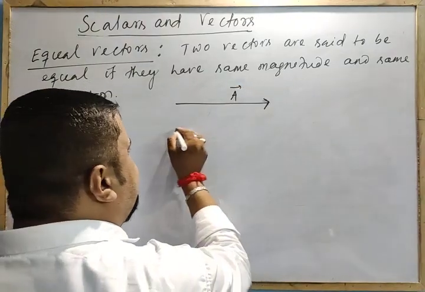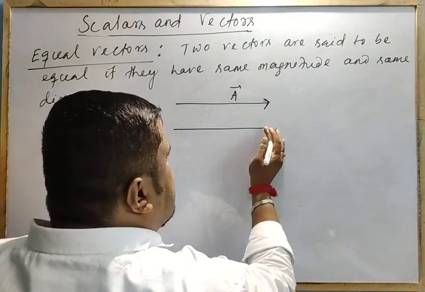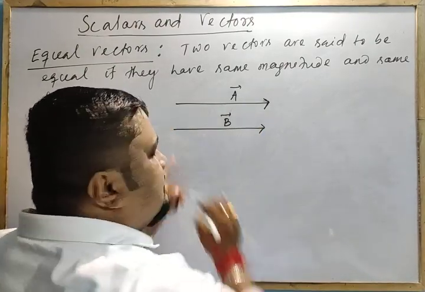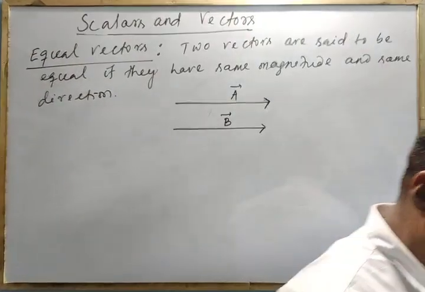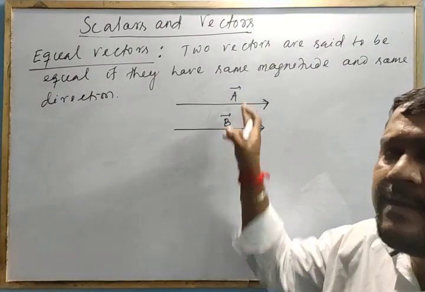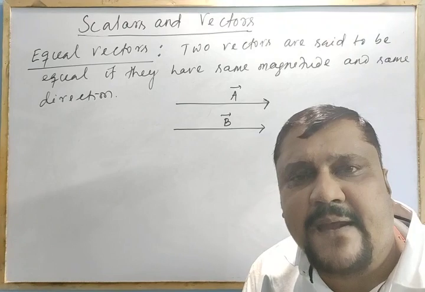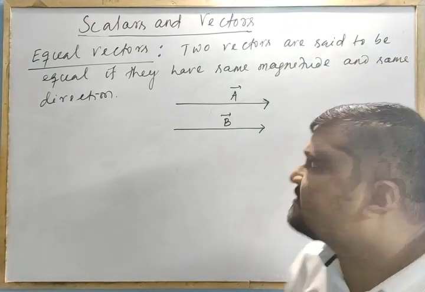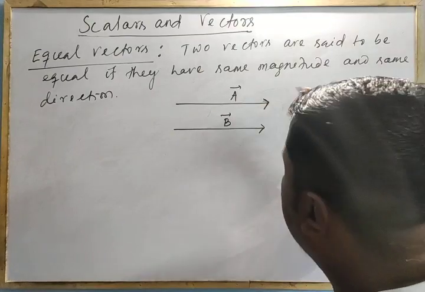Another vector, same magnitude, same direction, B. Then what do we say? A and B are said to be two equal vectors. This is the representation to show you like that.